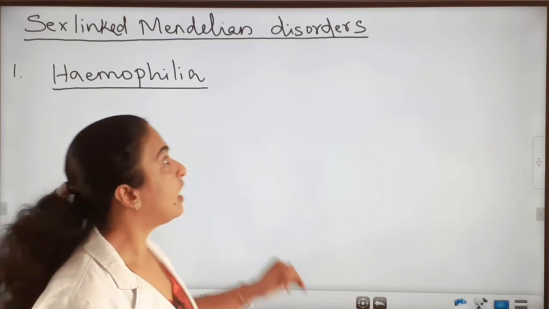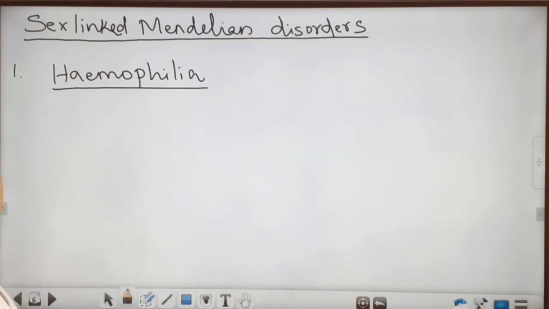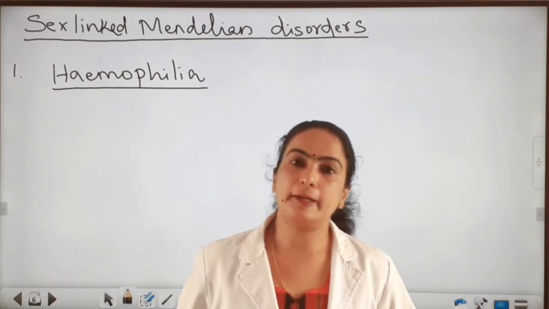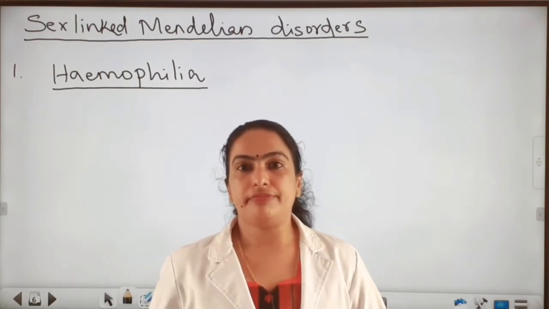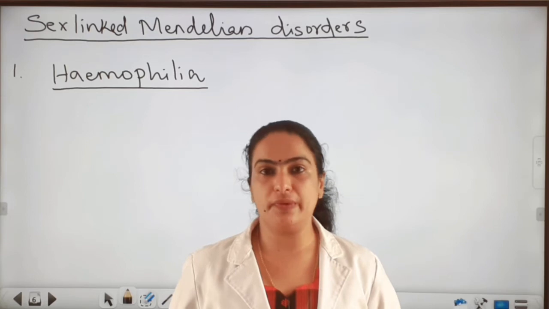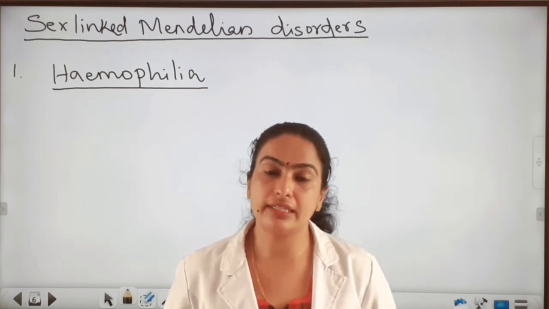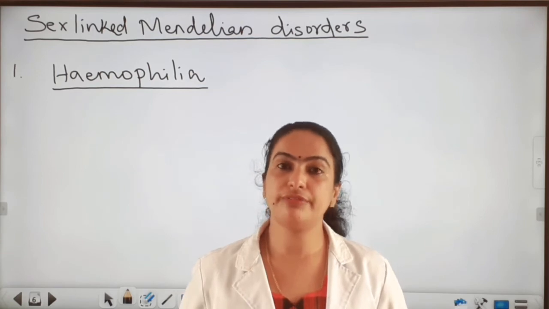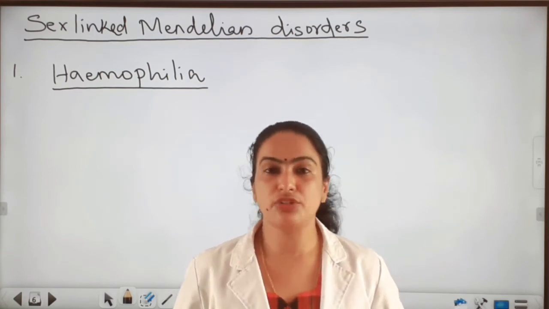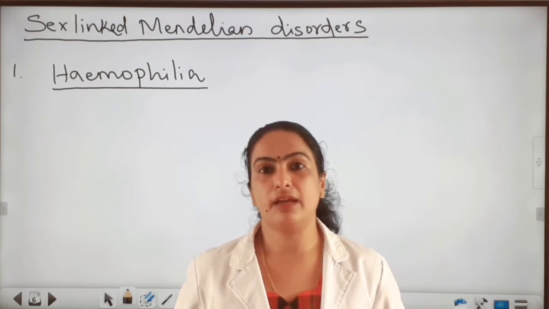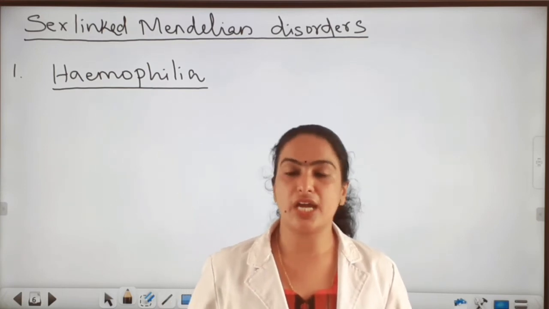So let's see the sex-linked Mendelian disorders. The first one is hemophilia. If a person has any injury, even a small injury leads to death because of excessive bleeding. There is no clotting of blood. So due to excessive bleeding, that person may die.